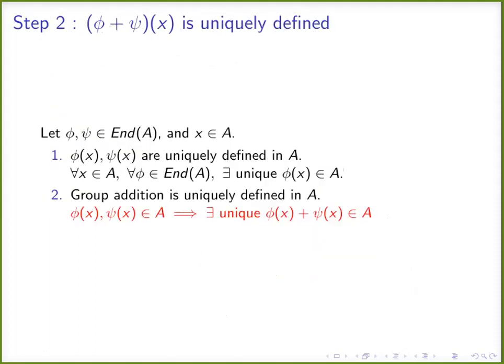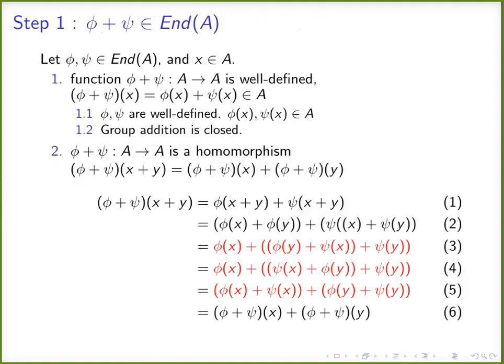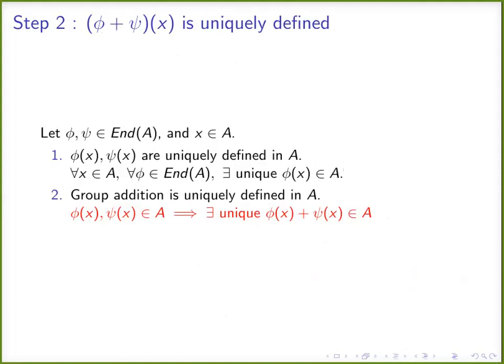So 1.2, and in 2, steps 3, 4, and 5. Then in step 2, the second condition. These are the 5 places where the abelian group axioms are used. Therefore, if A is not an abelian group, this algebraic structure is not going to be well defined. Forget about the ring. It is not going to have any meaning. Thank you.